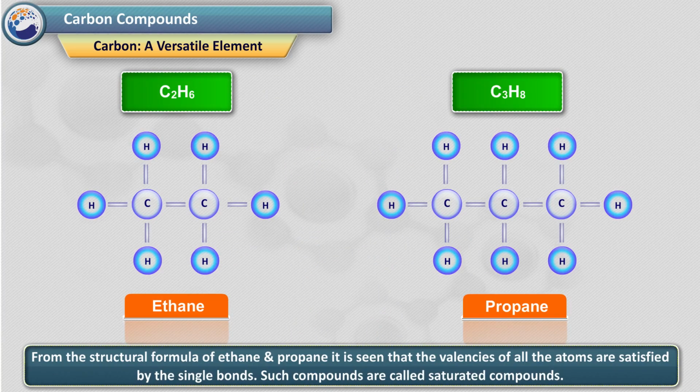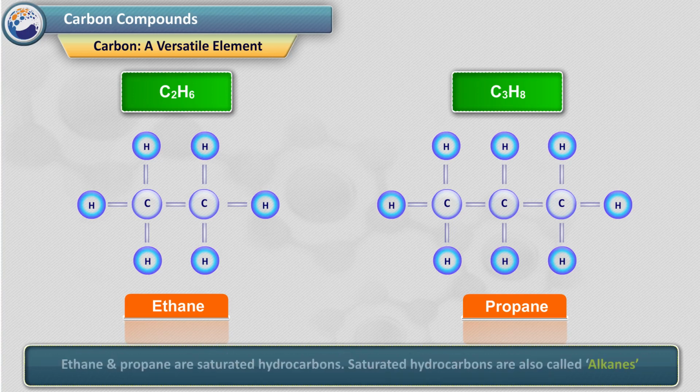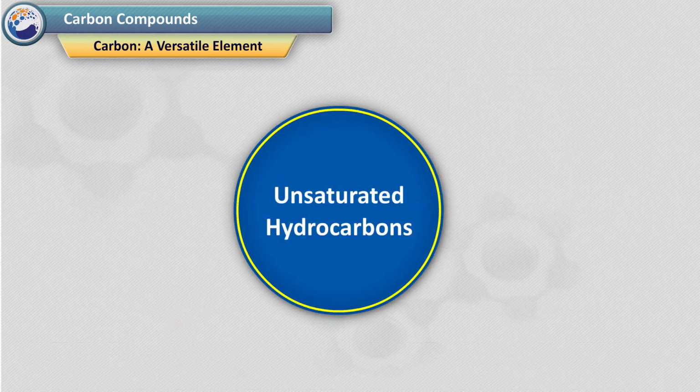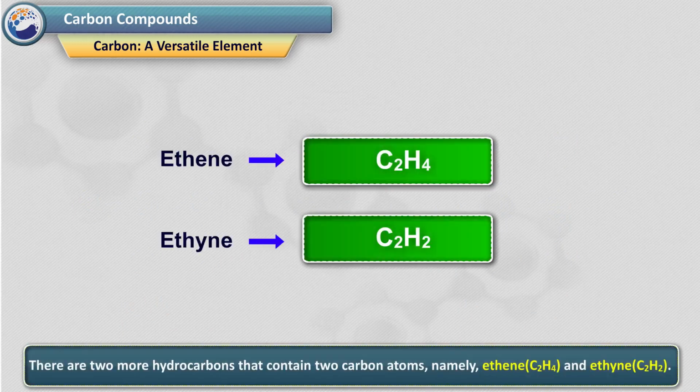From the structural formula of ethane and propane, it is seen that the valencies of all the atoms are satisfied by the single bonds. Such compounds are called saturated compounds. Ethane and propane are saturated hydrocarbons. Saturated hydrocarbons are also called alkanes. Unsaturated hydrocarbons. There are 2 more hydrocarbons that contain 2 carbon atoms, namely ethene, C2H4, and ethyne, C2H2.